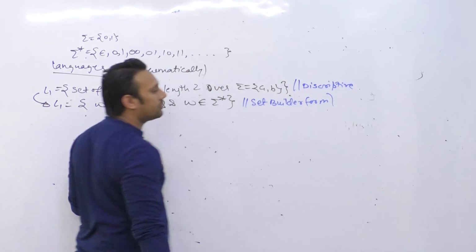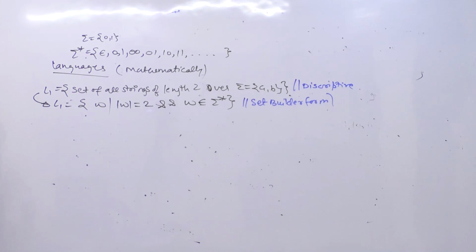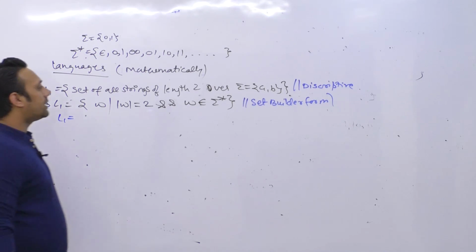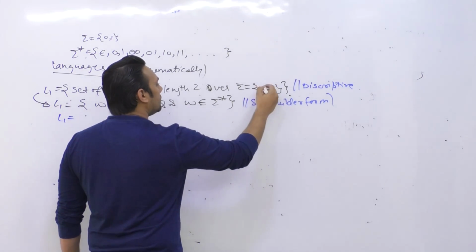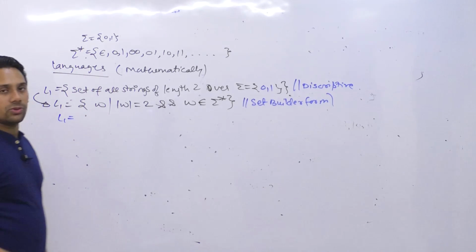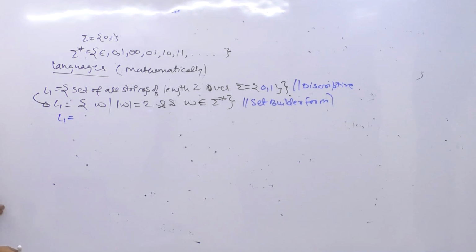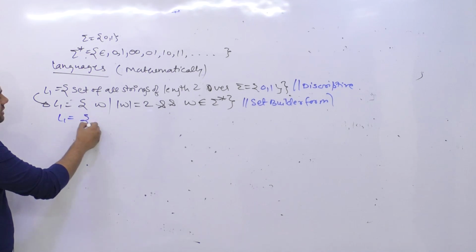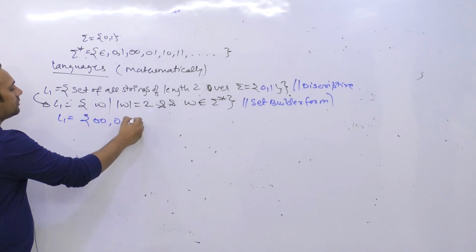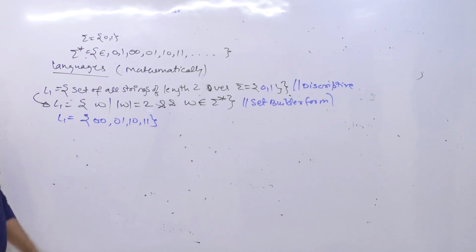Okay, as well as we can also give the exact strings that are present in this language. If we have two symbols, 0 and 1, what are the strings which can be formulated using these? The strings can be 00, 01, 10 and 11. So these are every possible string whose length is exactly 2.